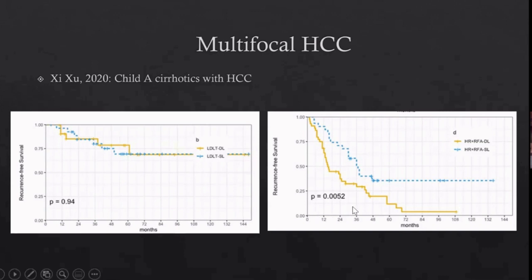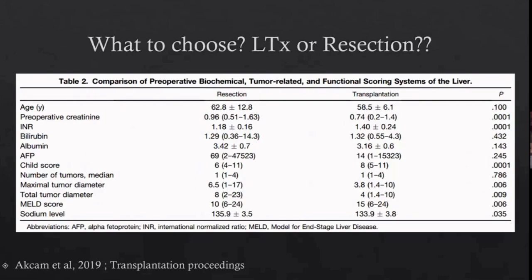But when they considered the resection group, and resection was done for patients where the disease was in multiple lobes, they had very poor recurrence-free survival. Almost 90% of patients developed recurrence within 72 months. So here we can understand that the outcomes of multifocal HCC are definitely much better in patients with liver transplantation. So what to choose then?